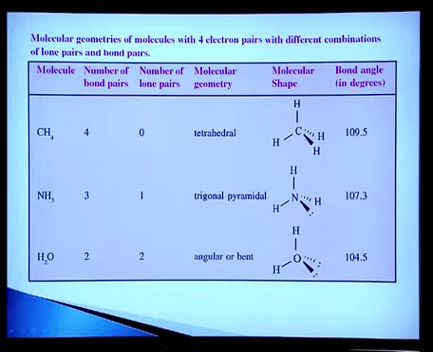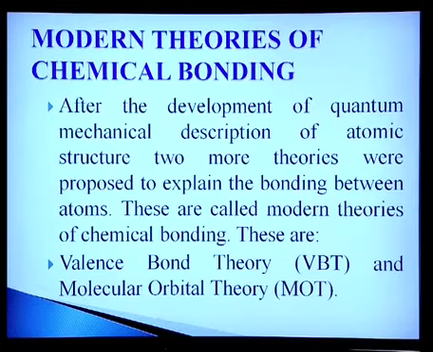In the methane molecule, the central carbon atom has 4 valence electrons and shares them with 4 hydrogen atoms. So, there are a total of 4 bond pairs. However, in ammonia you will find 3 bond pairs and 1 lone pair, and in water 2 lone pairs and 2 bond pairs. Now, we can explain modern theories of chemical bonding.